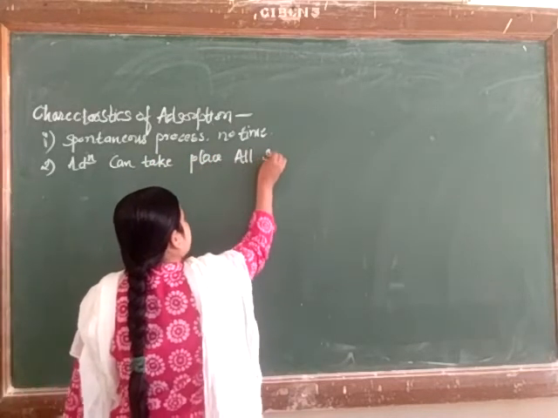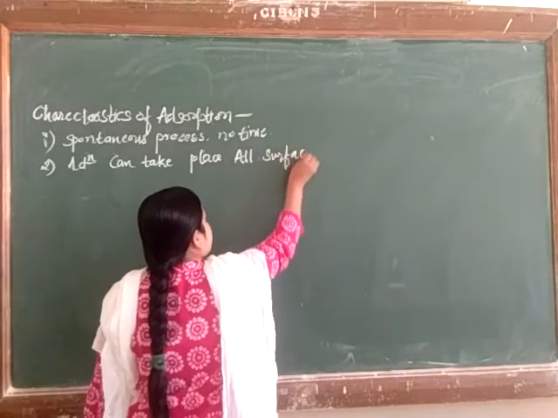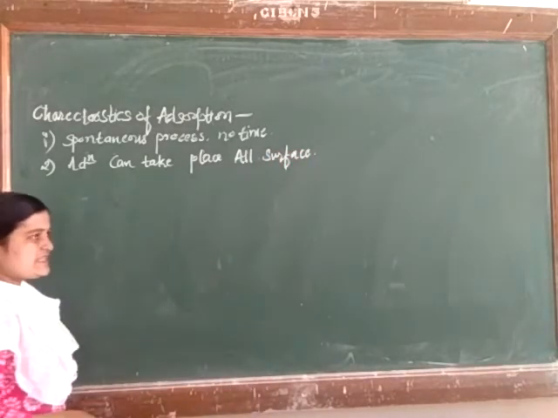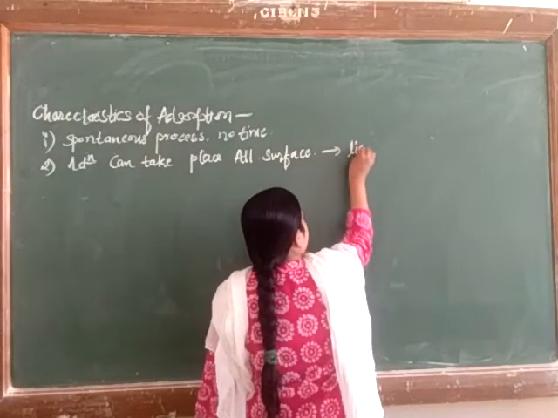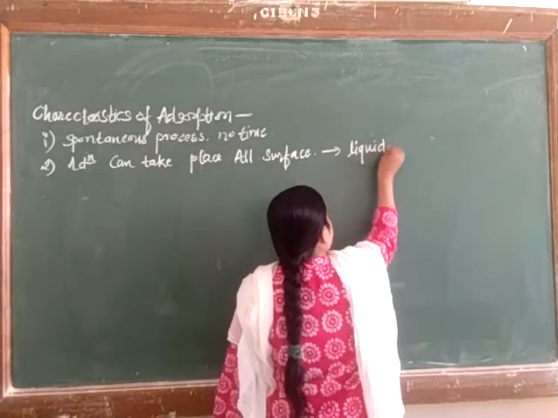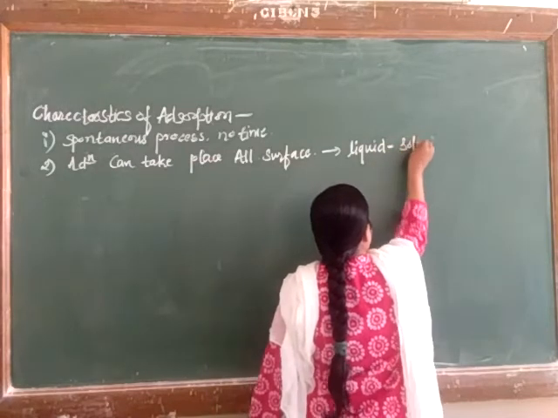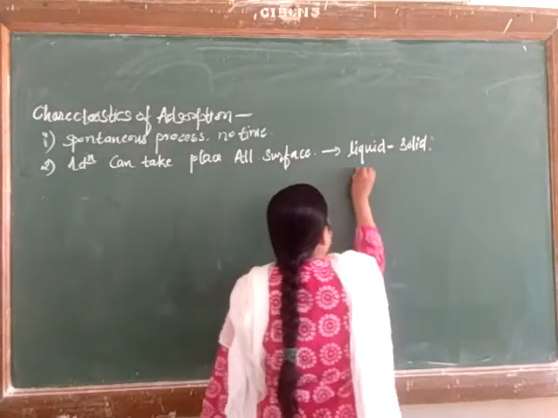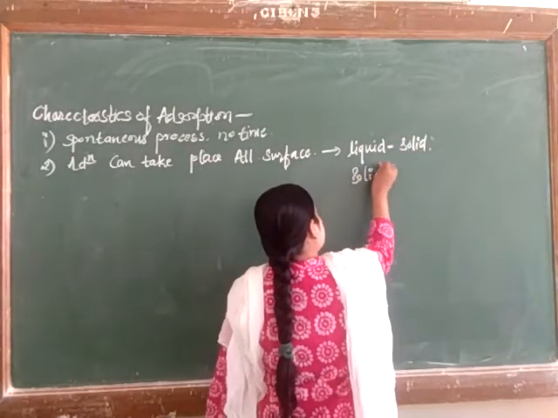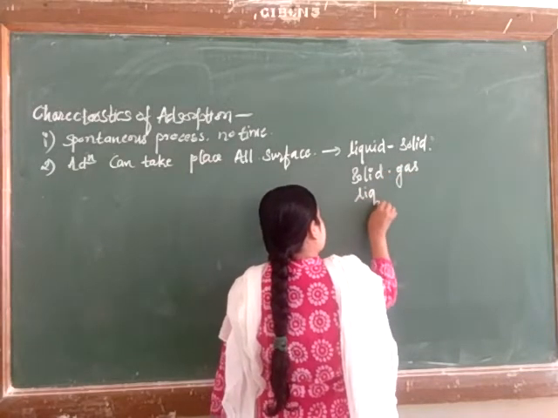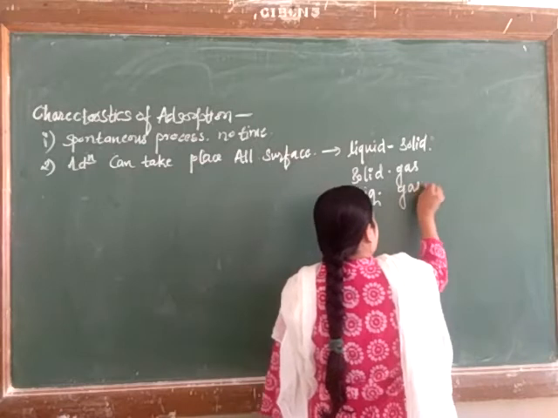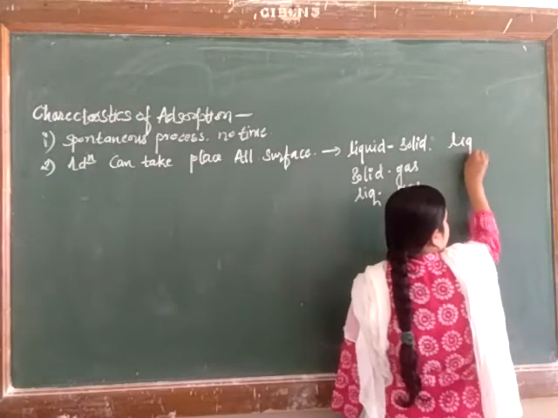A surface may be a liquid-solid surface, which means two systems are available. Maybe a solid-gas surface, maybe a liquid-gas surface, or it may be a liquid surface.